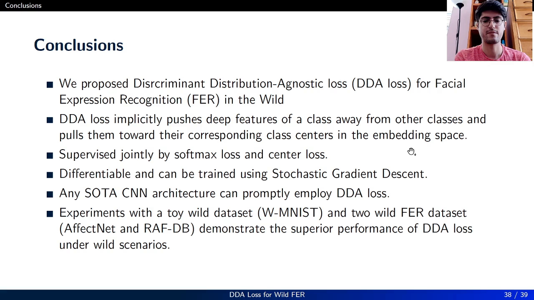misclassified images. So to conclude, we propose discriminant distribution-agnostic loss for facial expression recognition in the wild. DDA loss implicitly pushes deep features of a class away from other classes and pulls them toward their corresponding class centers in the embedding space. Supervised jointly by softmax loss and center loss, it is differentiable and can be trained using SGD. Any state-of-the-art CNN architecture can promptly employ DDA loss, and our experiments with a toy dataset and 2 wild FER datasets demonstrate the superior performance of DDA loss under wild scenario.